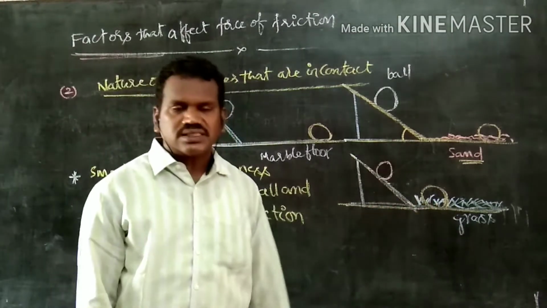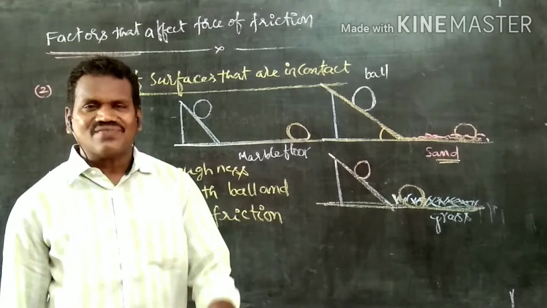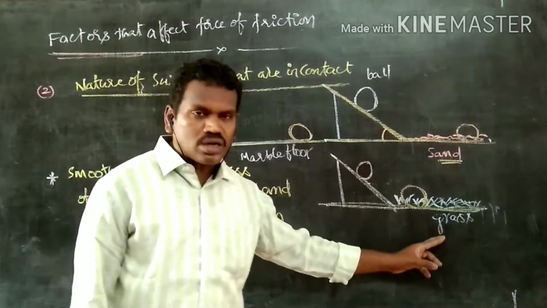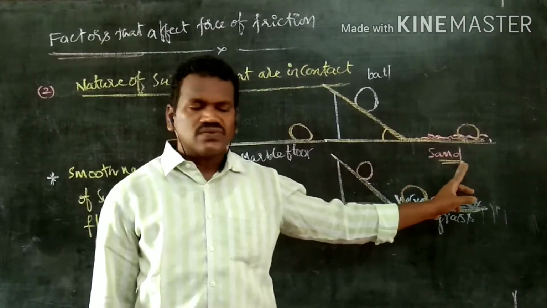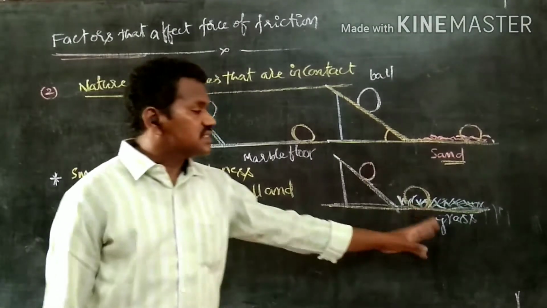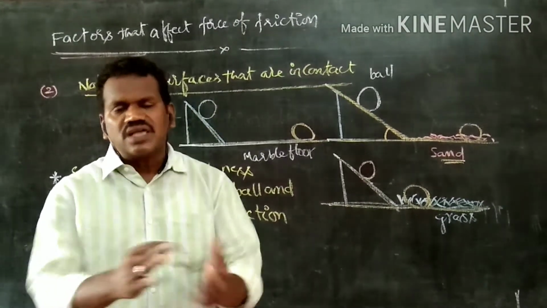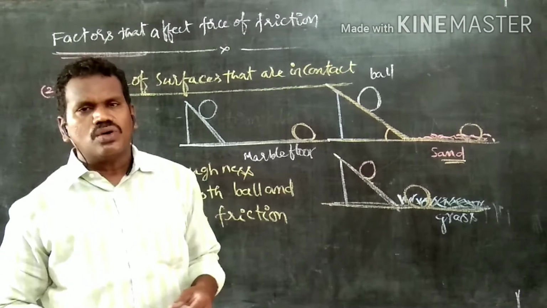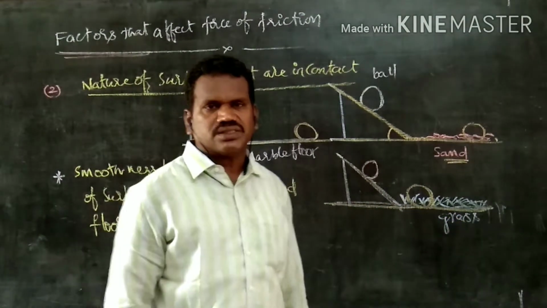Now come to the grass. On the grass, irregularities, that is up and downs on the surface, are more when compared to both marble as well as sand. Then what happens? As the irregularities are more, opposing frictional force is also more, so the ball does not move for a long distance.